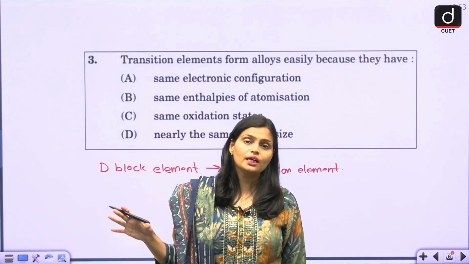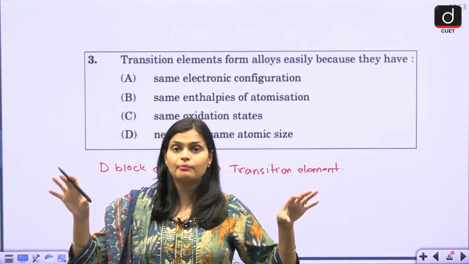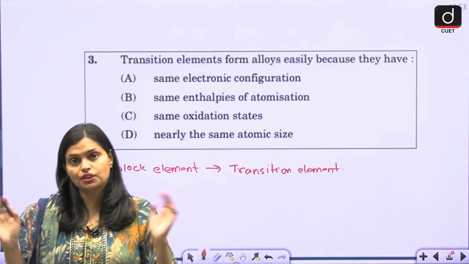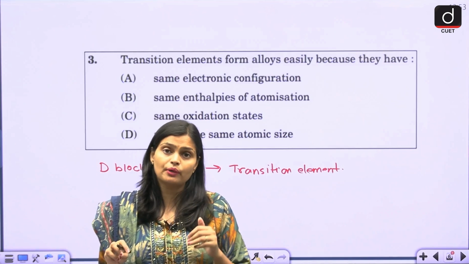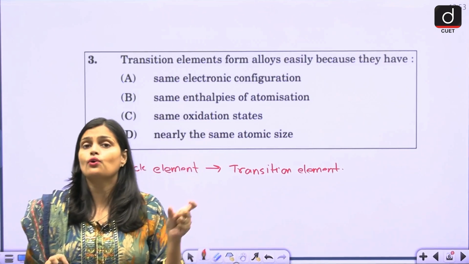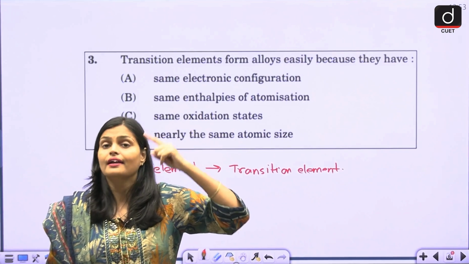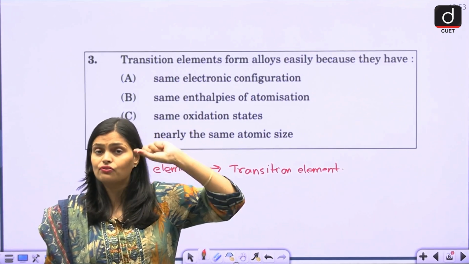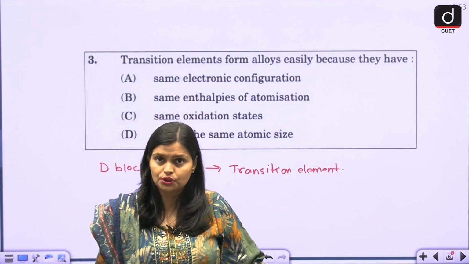See, initially people thought that it is present between the s and p blocks, that's why it is transition, in between both. But actually it is called transition because in their d orbitals the electrons actually transit from one d orbital to another, that's why they are considered transition elements.